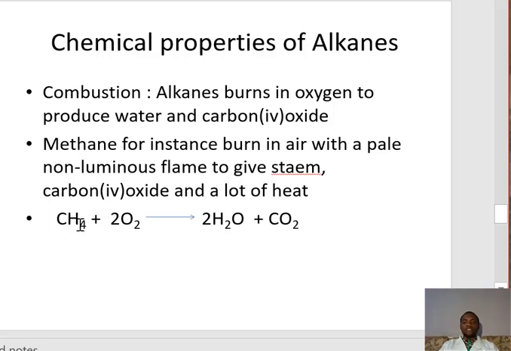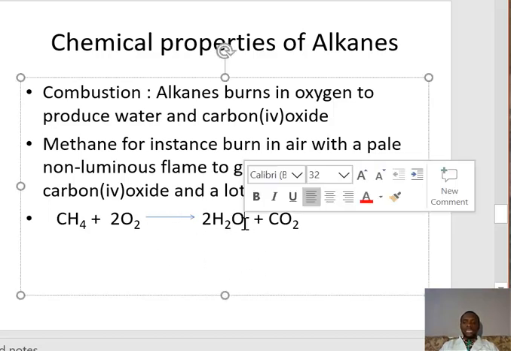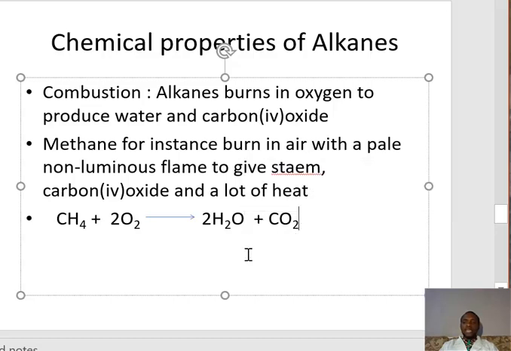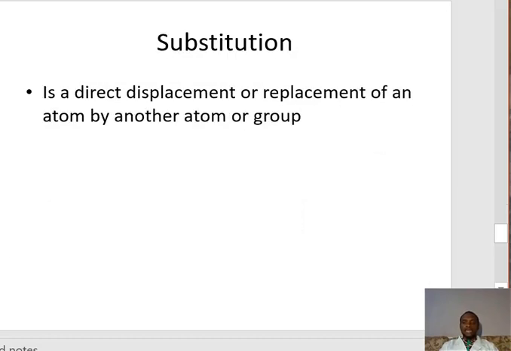Now we have CH4 plus oxygen and it gives us water, which is steam, then carbon(IV) oxide, which is a gas. So this is combustion of alkanes.